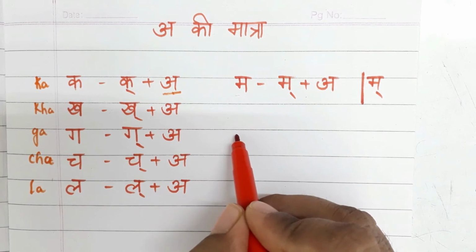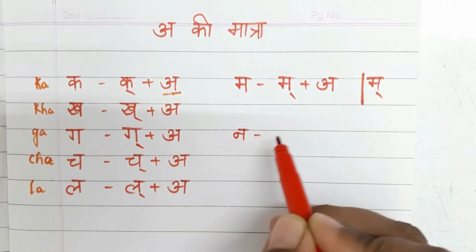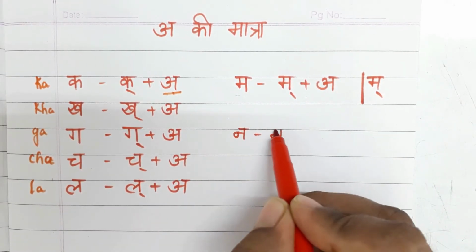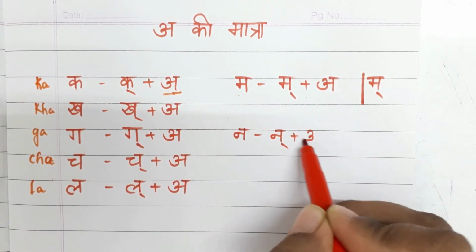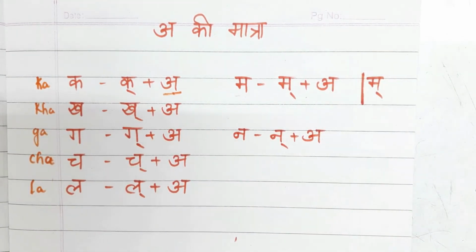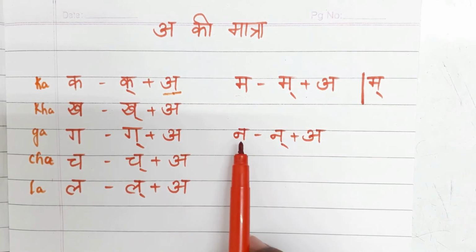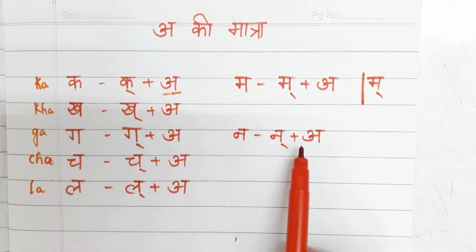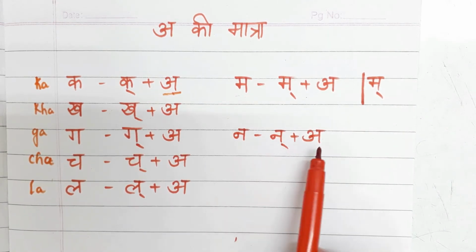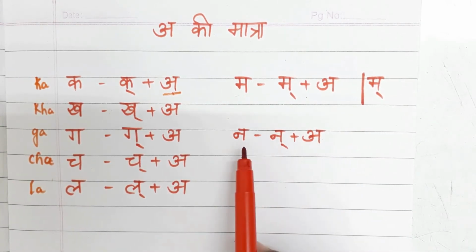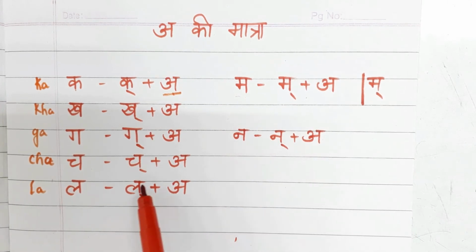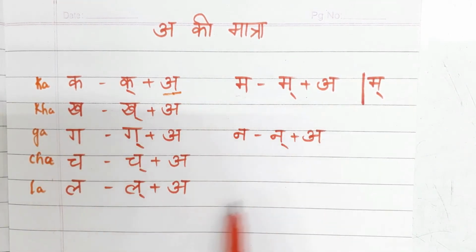Suppose we take another letter n. Okay. If I open this, then it is n plus a. So you can say that n is the Vyanjan, and a sound is coming with it. How it is mixed with a is like this: half n plus a is a complete Vyanjan n. So this is how we don't have matra for a. It is already mixed with all the Vyanjans. I hope you understand.